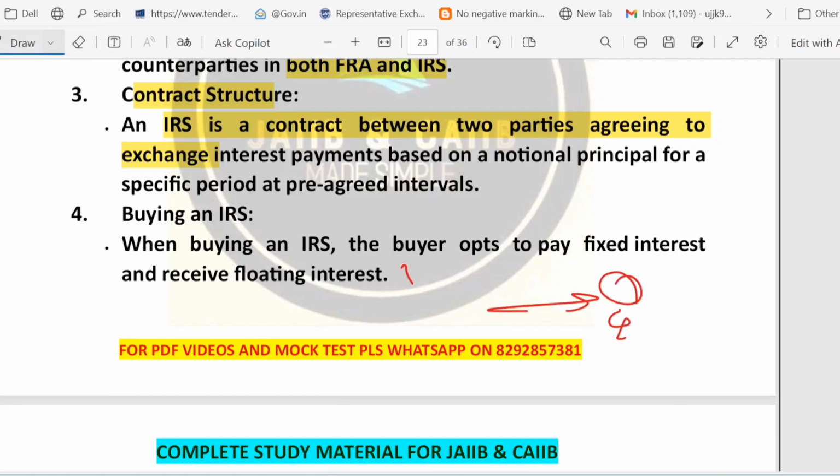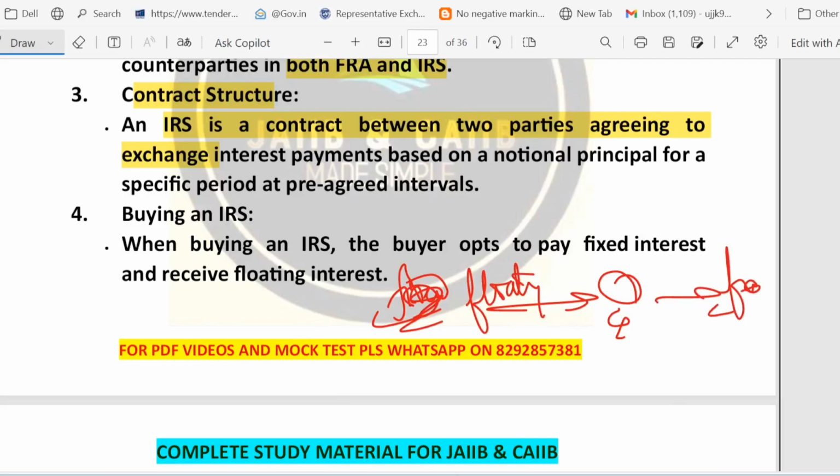You will receive the floating interest rate, and you want to pay the fixed interest rate. That is when you buy an IRS. This is usually done when the buyer expects the floating rate to fall. So that's why you convert the floating rate to a fixed rate.